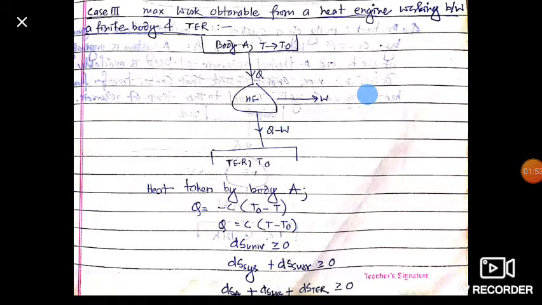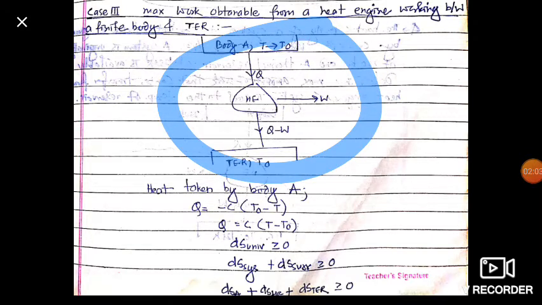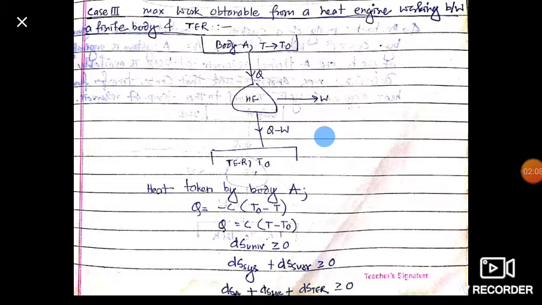So body A rejects Q amount of heat, due to the temperature difference, to our heat engine and attains the temperature T naught through thermodynamic equilibrium. Here Q amount of heat is rejected from body A and supplied to the heat engine, and the heat engine gives us W amount of work.